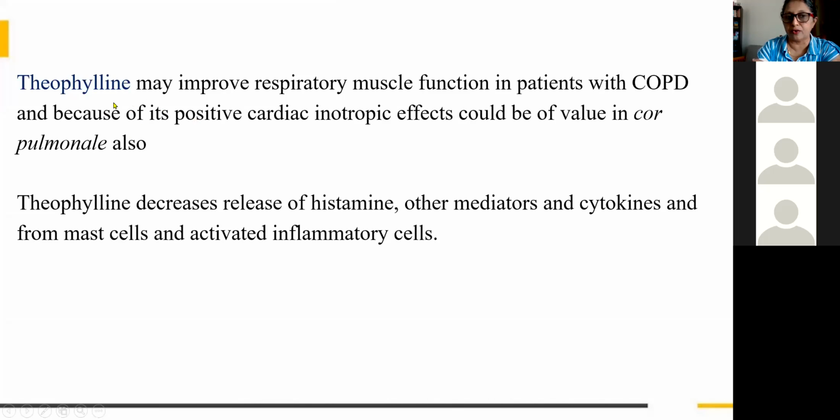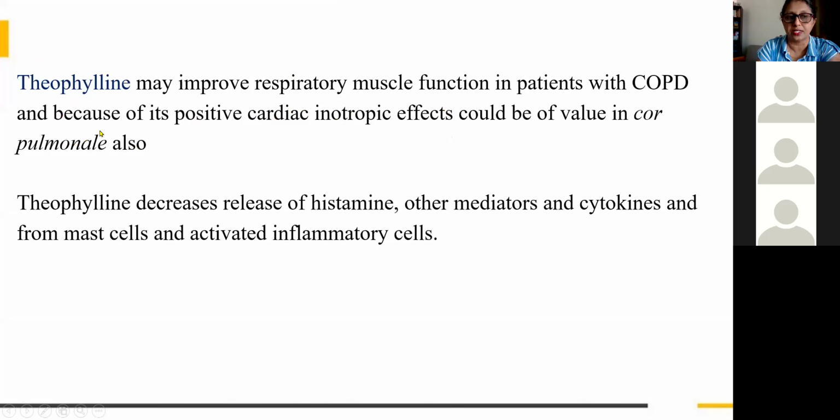And theophylline, we have already seen, will increase the cardiac inotropic effect, because it will increase the calcium. So it may be of value in cor pulmonale. Cor pulmonale means right ventricular failure.